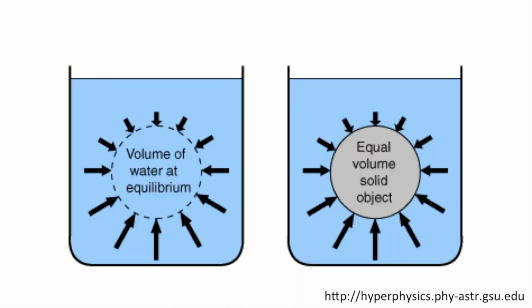So, if the pressure at the bottom of an object is greater than the pressure on top, there is a net upward force. The water ball at left is exactly supported by the difference in pressure. Because the solid object at right experiences exactly the same pressure environment, the buoyant force on the solid object is equal to the weight of the water displaced. This is known as Archimedes' principle.